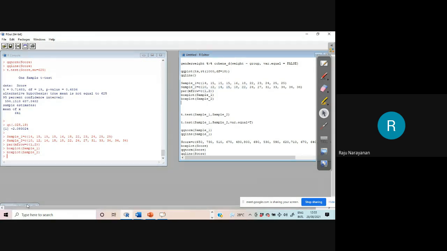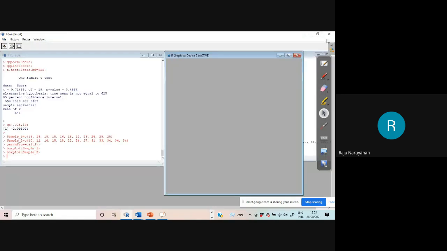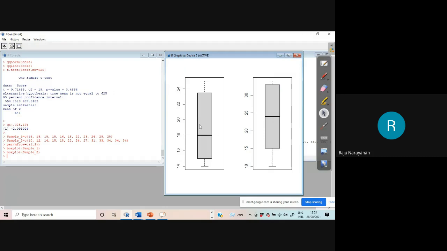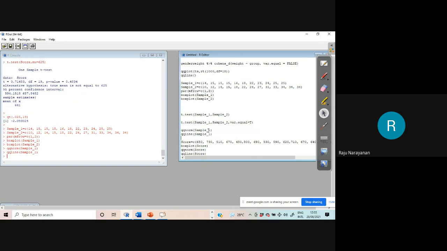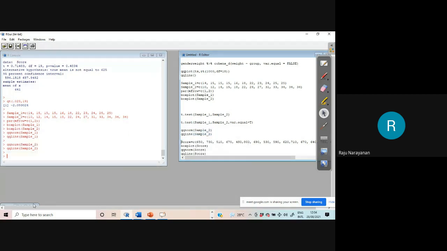No errors are there. I have not made any mistake. Actually, it is not normal. This one is okay somewhat. But QQ norm sample 1, QQ line sample 1, QQ norm sample 2, QQ line sample 2. That also you can do because we will take maximum 10 seconds.